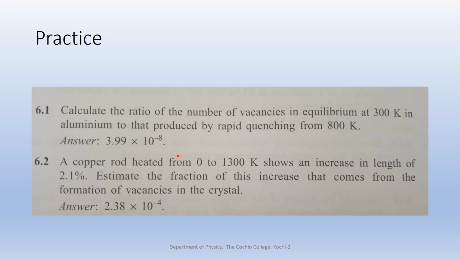Okay. So I hope you got a clear idea regarding the different types of point defects: vacancies, interstitials, and substitution, then the Frenkel defect and Schottky defect, and an idea about the enthalpy of formation delta HF and the equilibrium concentration n by capital N, the derivation of that part.